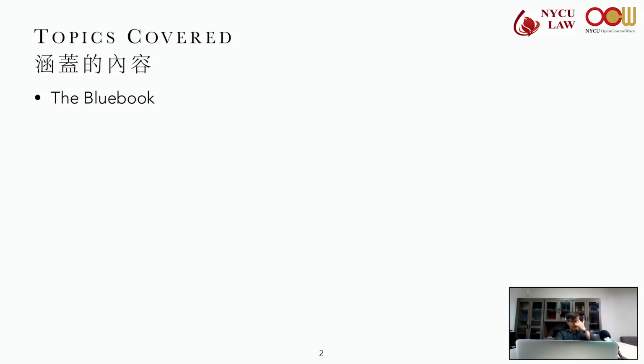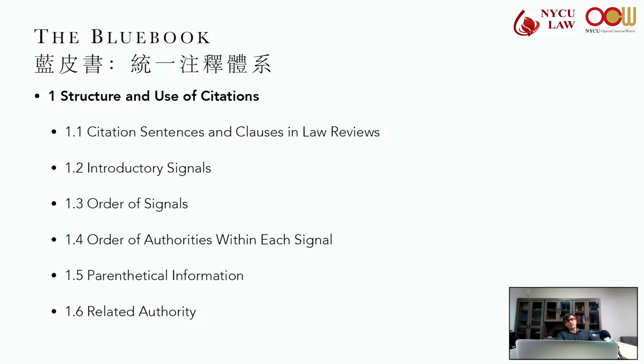The Blue Book. Structure and use of citations. So we provide citations to authorities to give readers help so they can identify authorities for future research. We also provide citations when we want to provide attribution or when we quote something.